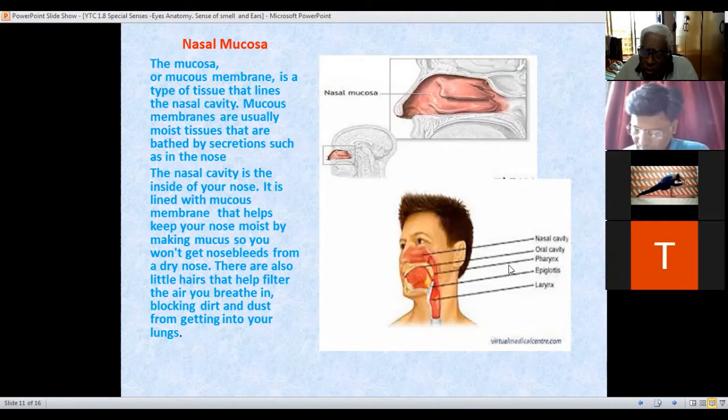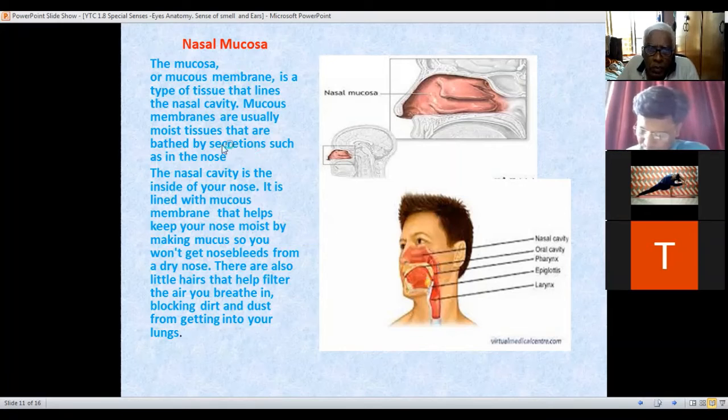Then comes the oral cavity, the pharynx, the epiglottis, which is the connection between the oesophagus tube and the windpipe, the food pipe. The windpipe goes toward the respiratory system, the food pipe goes toward the abdominal system. The epiglottis, and below it is the larynx. Okay.